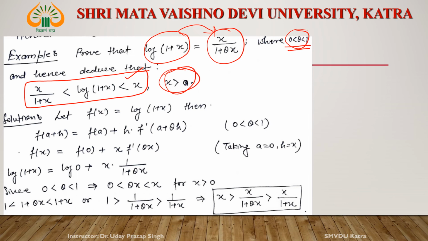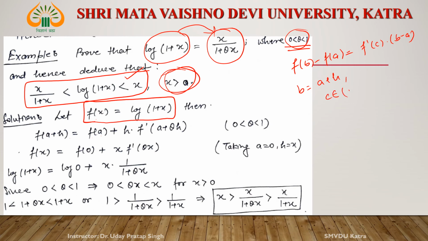Okay, now come to the function. What is f(x)? f(x) is log(1 + x), right? Then by Lagrange's mean value theorem, f(a + h) is equal to f(a), very simple, that is f(b) minus f(a) equals f'(c) into (b minus a). If we call b equal to a plus h, and c belongs to (a, b), it means c is equal to a plus theta multiplied by h.